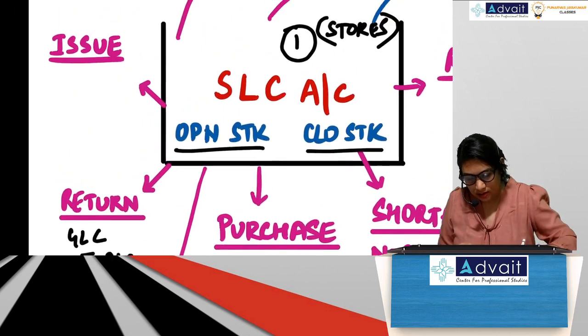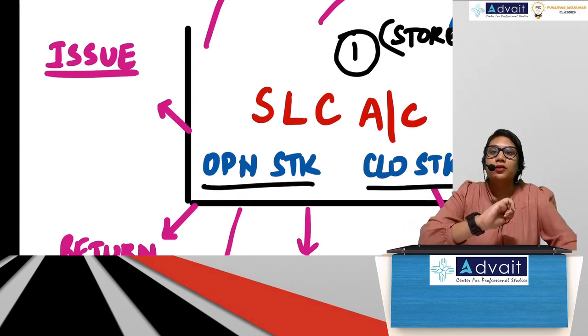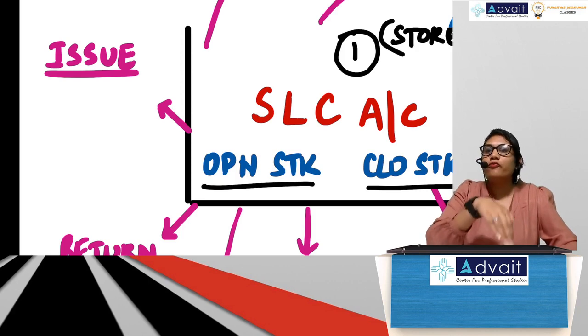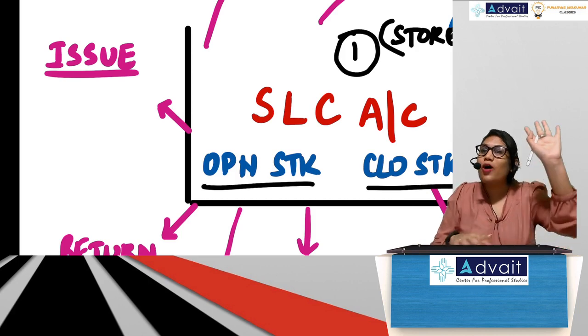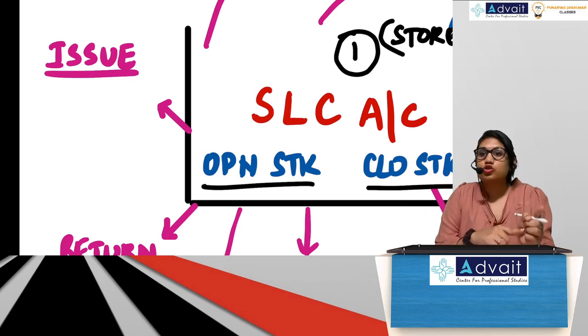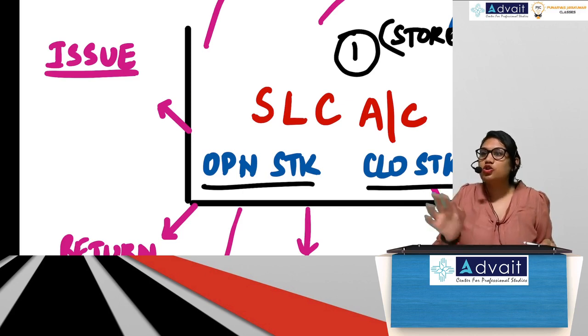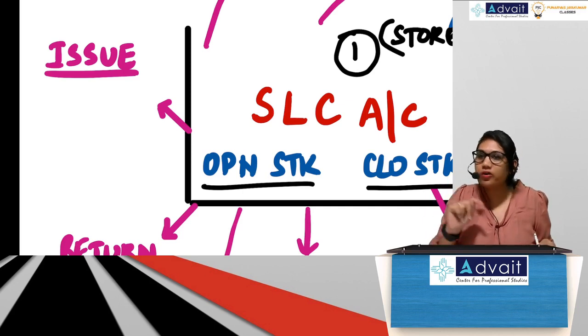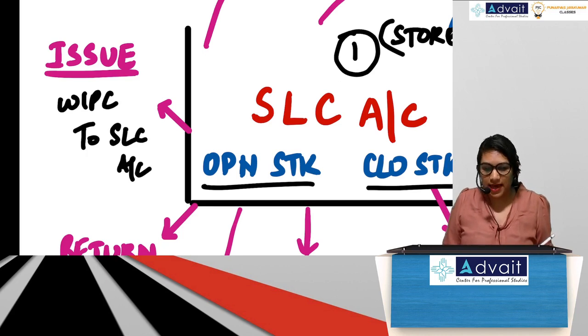Guys, next. Issue. Issue to whom? Production department. In our scheme of things, what is production department? WIP control account. So who's receiving the material? So what will you debit? WIP. Who's giving the material? Stores ledger. So what will you credit? Stores ledger. So what will the entry be? WIP control account to SLC account. Correct?